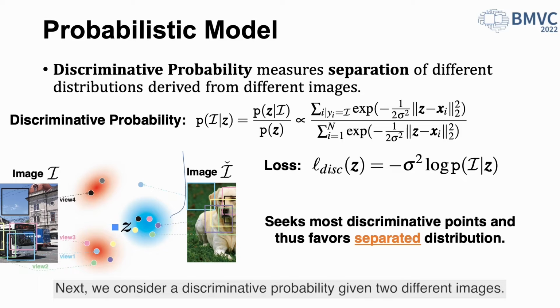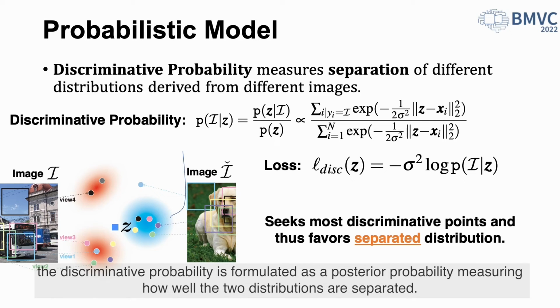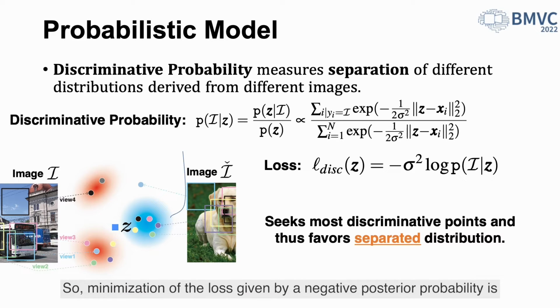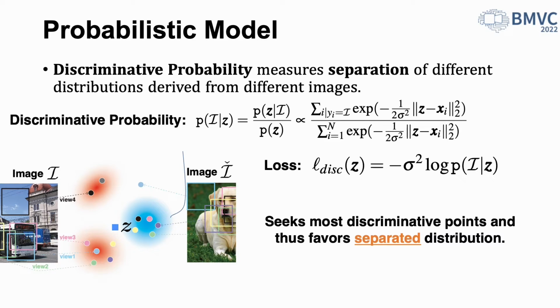Next, we consider a discriminative probability given two different images. Those images produce view samples respectively, and the discriminative probability is formulated as a posterior probability measuring how well the two distributions are separated. So, minimization of the loss given by a negative posterior probability is equivalent to seeking most discriminative points, and thus it favors well-separated distribution.